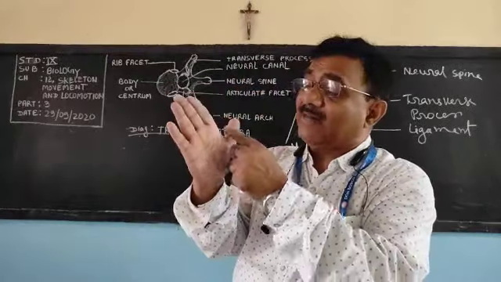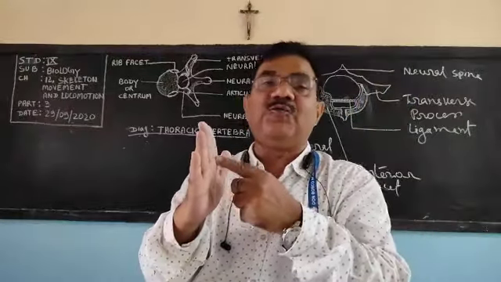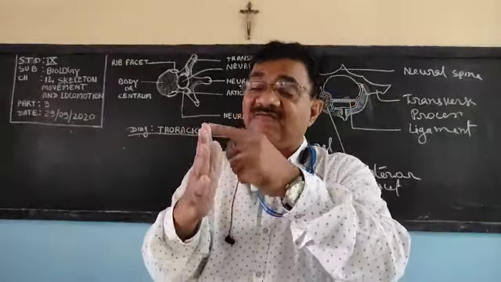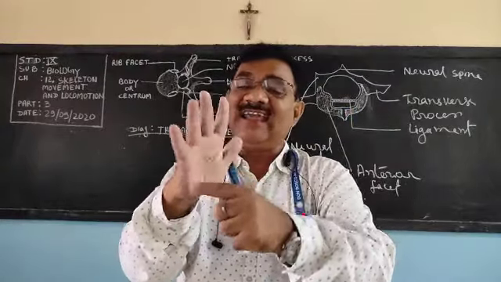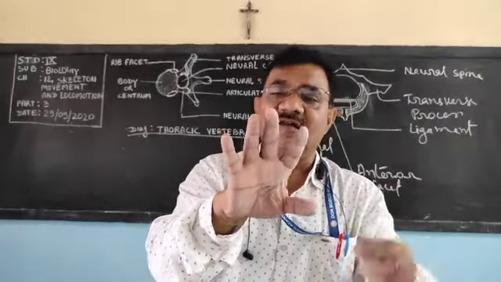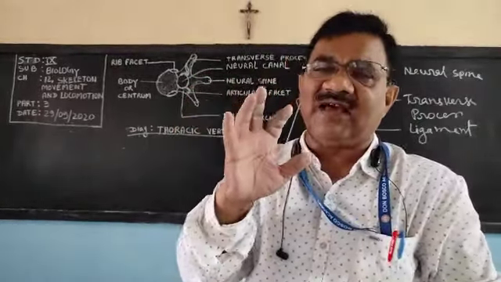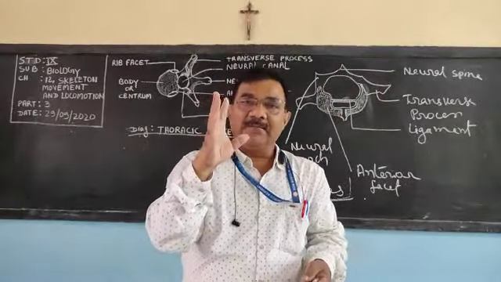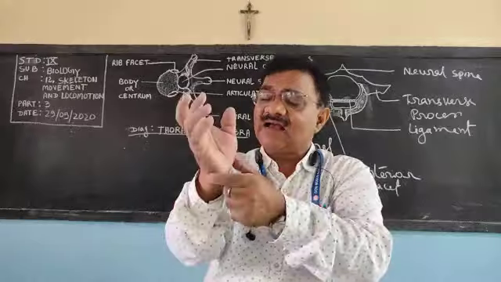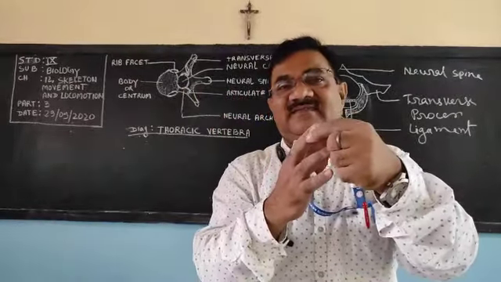Now coming to the palm. The palm has five bones, and they are called metacarpals. And if you count, 14 bones are there in our fingers: two in the thumb and three in each finger. So 4 threes are 12, and 2 is 14. 14 bones are there in the fingers and they are called phalanges. So humerus, radius, ulna, carpals, metacarpals and phalanges.